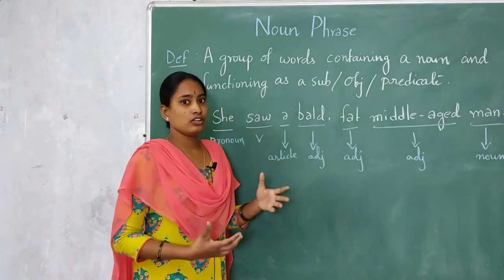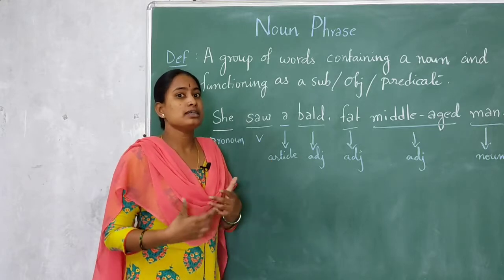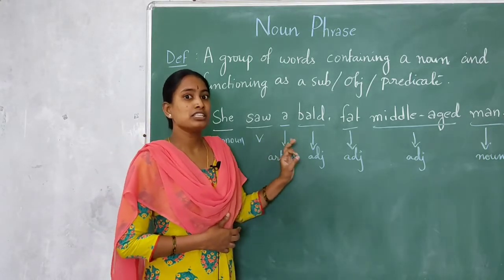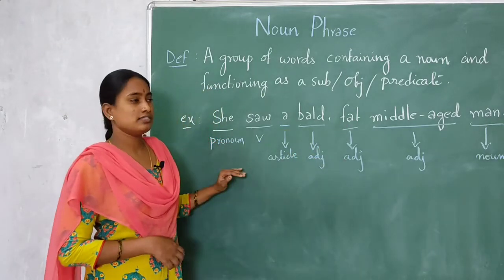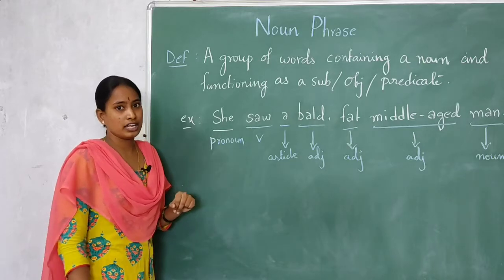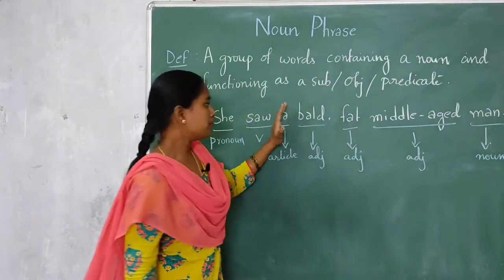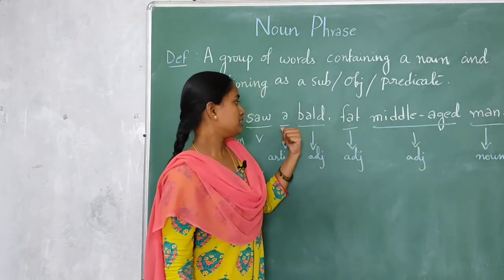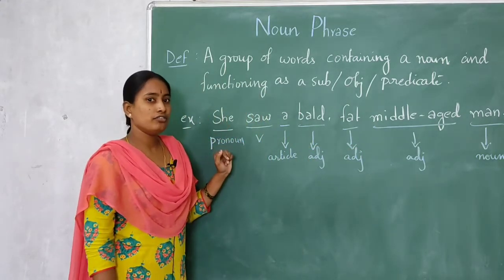So all these three adjectives are describing man. Or else we can also say that these three adjectives are adding some more information about the noun. So that's why this is called noun phrase. From a bald, fat, middle-aged man, from this article A to that man, this is called noun phrase.